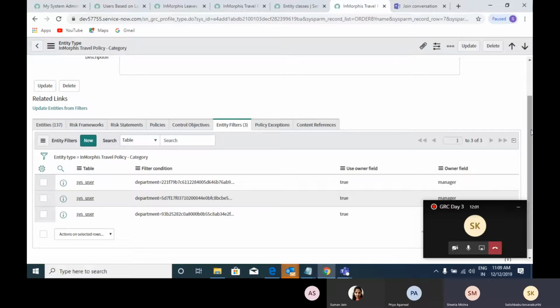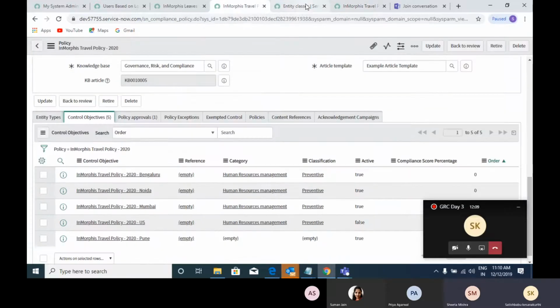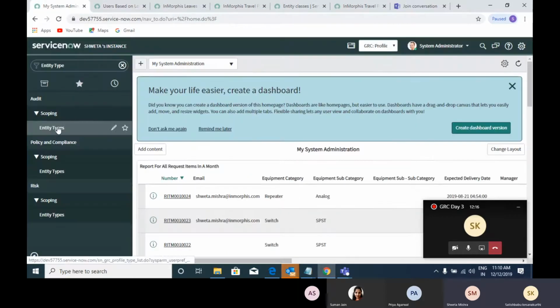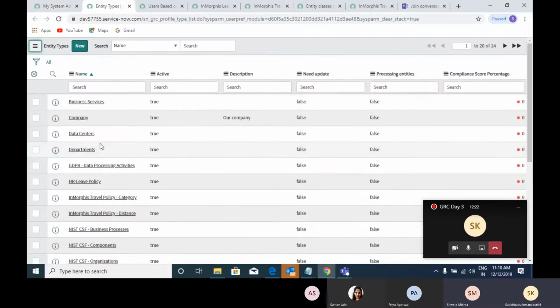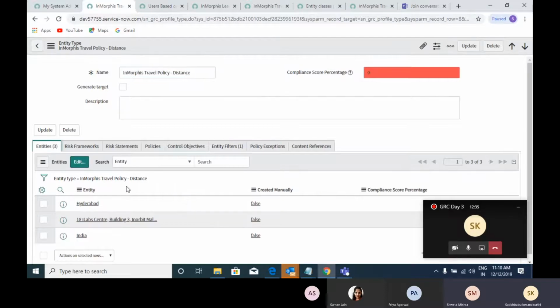I have created one more entity type that is for distance. I think I have created it. Wait, let me show you that. Here I created only one filter, that is for India only. Three entities got created. Yes, this is right.